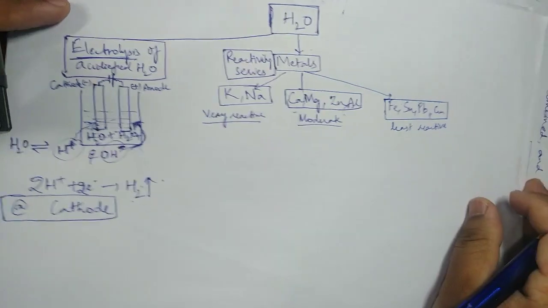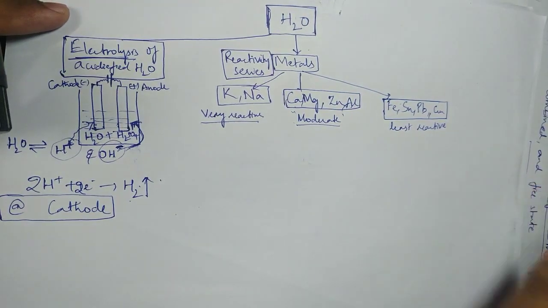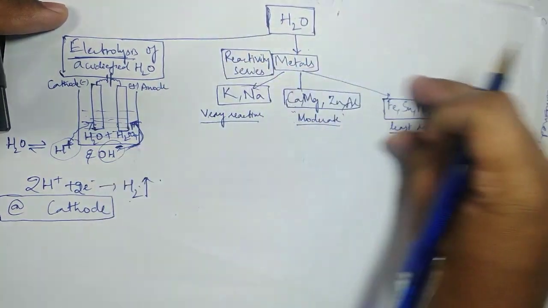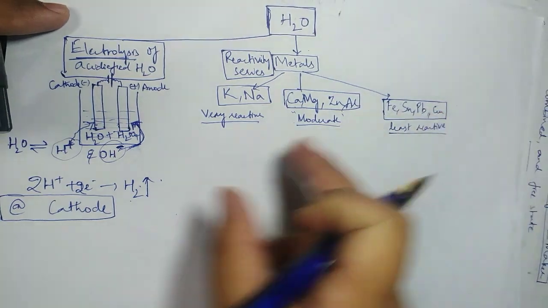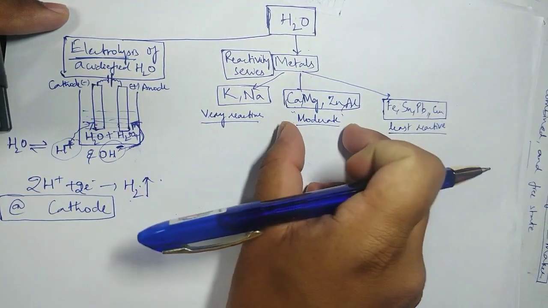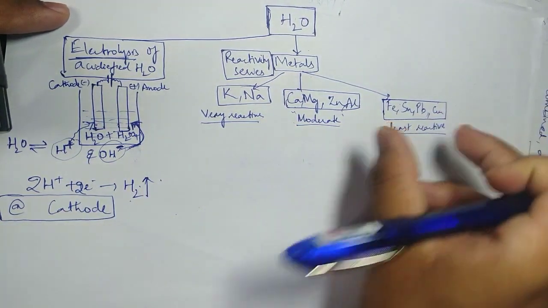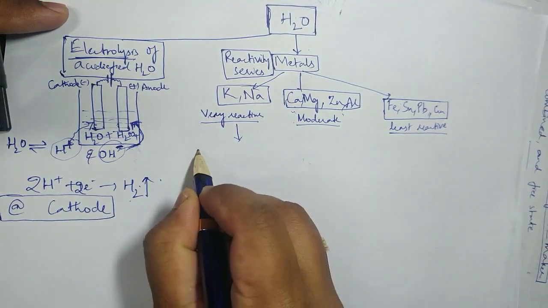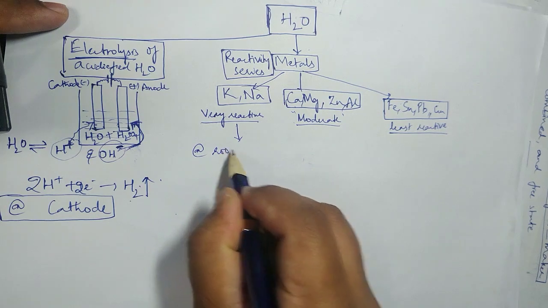And you have not at all reactive, that is gold, silver and platinum, very much least reactive, meaning almost not reactive. So in all, I can divide the reactivity series into 3 categories: very reactive, moderately reactive, and very least reactive. For very reactive, always remember this: even at room temperature.